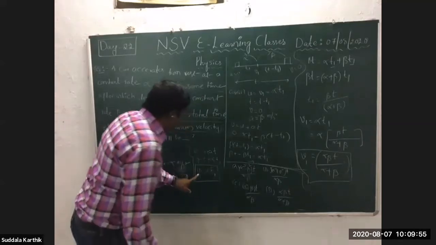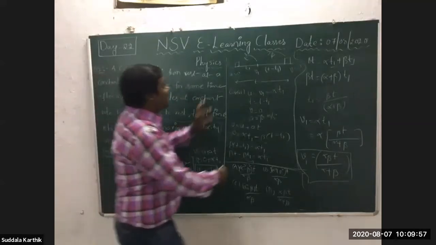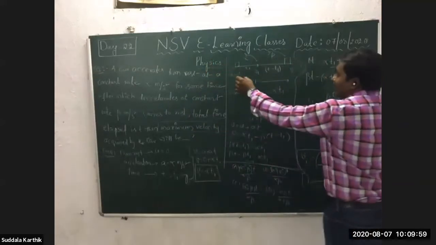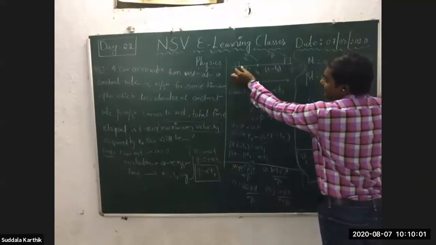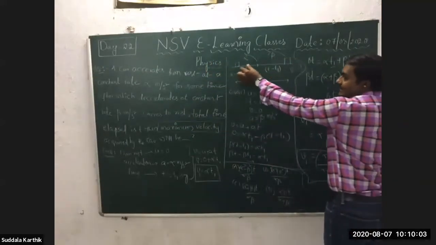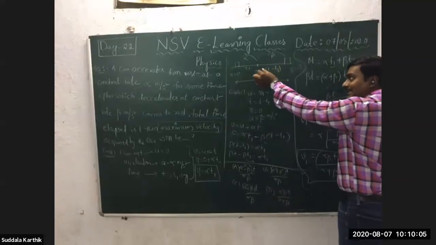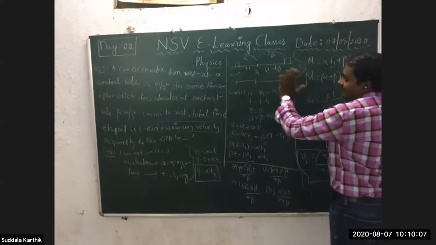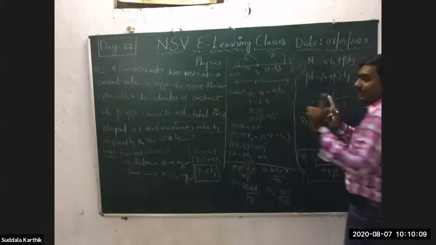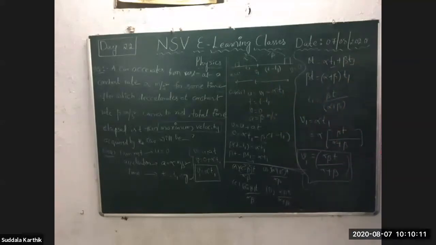V1, I got V1 here in the first case. See here, velocity. I told you already, acceleration is nothing but speed increasing. Deceleration is nothing but speed decreasing. By seeing the diagram only you can observe and decide.